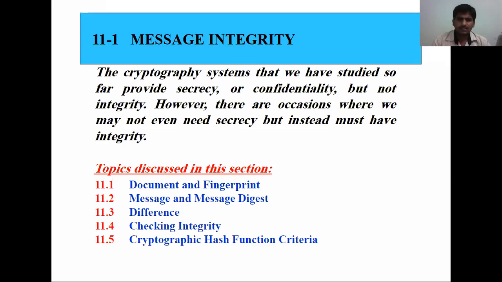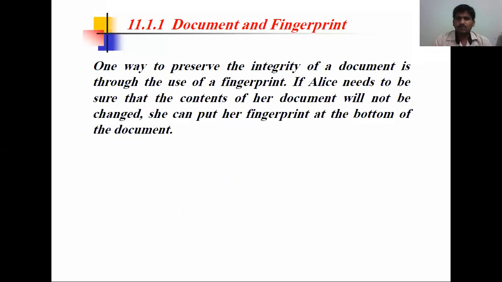So what are the main sections in this? Document and fingerprint, message and message digest. Very important one, message digest. Then another one is about differences. Then checking the integrity and cryptographic hash function criteria. The next chapter, the 11th chapter, is about message integrity, and the 12th chapter is about hash functions. Okay, the first one is about document and fingerprint.